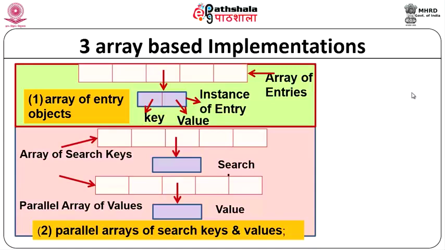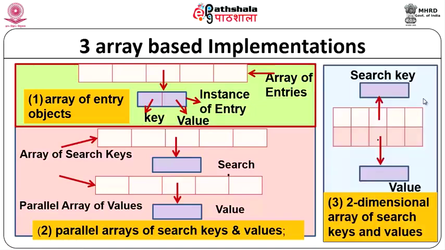So, you have to search for the value appropriately. The search keys and values are stored in two different arrays, whereas there you are using an object. And the third one is a two dimensional array of search keys and values, where the first row is the search keys and the second row is the values. So, there are three different ways in which you can do array based implementation. It is very important from the implementation viewpoint.